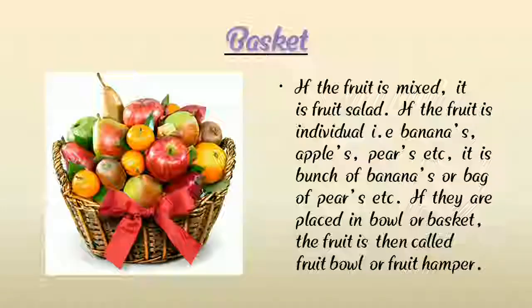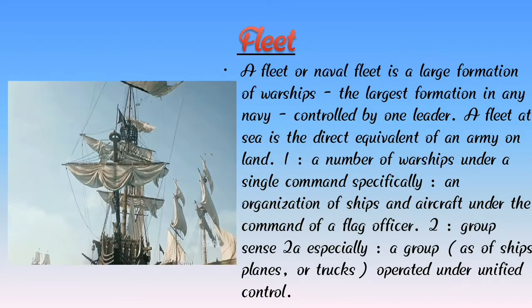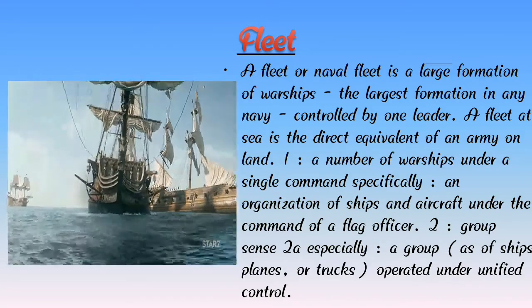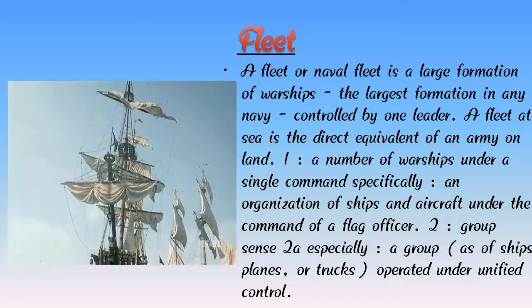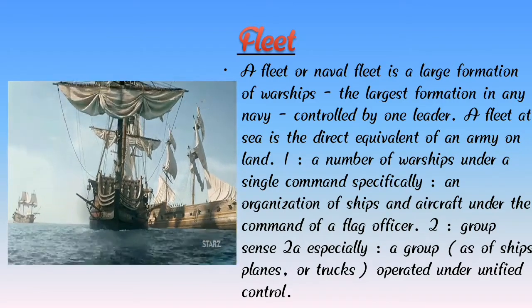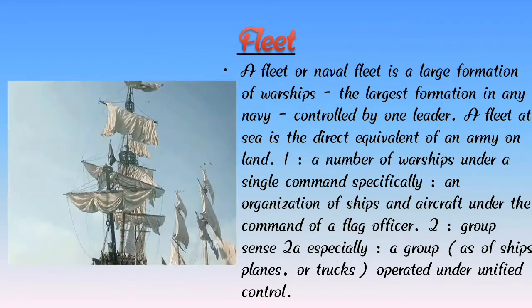Then we learn about a fleet. What do we call a group of ships? We call it a fleet.